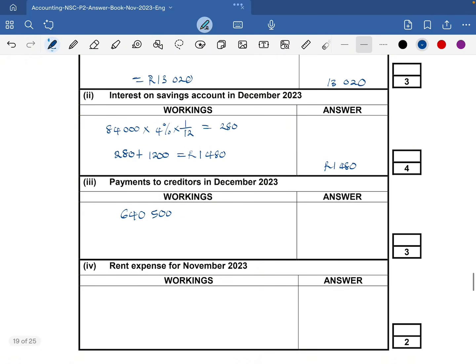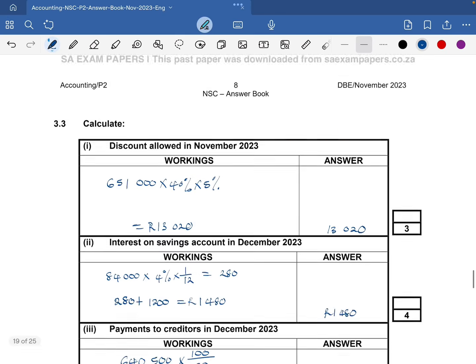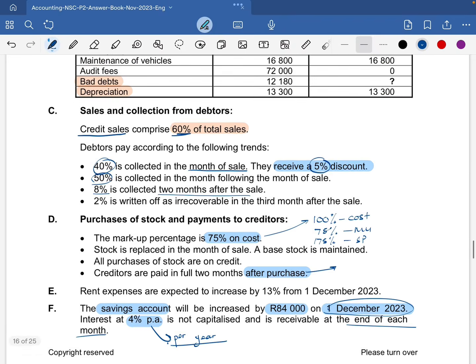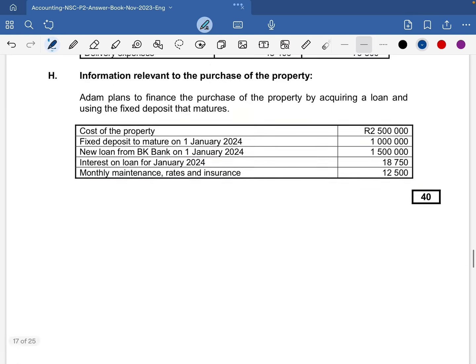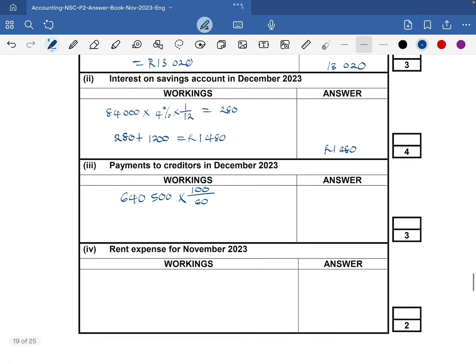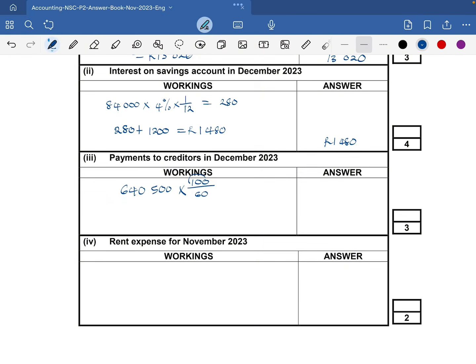First things first, let's determine the total sales. Remember that they told us that 60% of total sales is credit sales. So the total sales in October should be 100%.